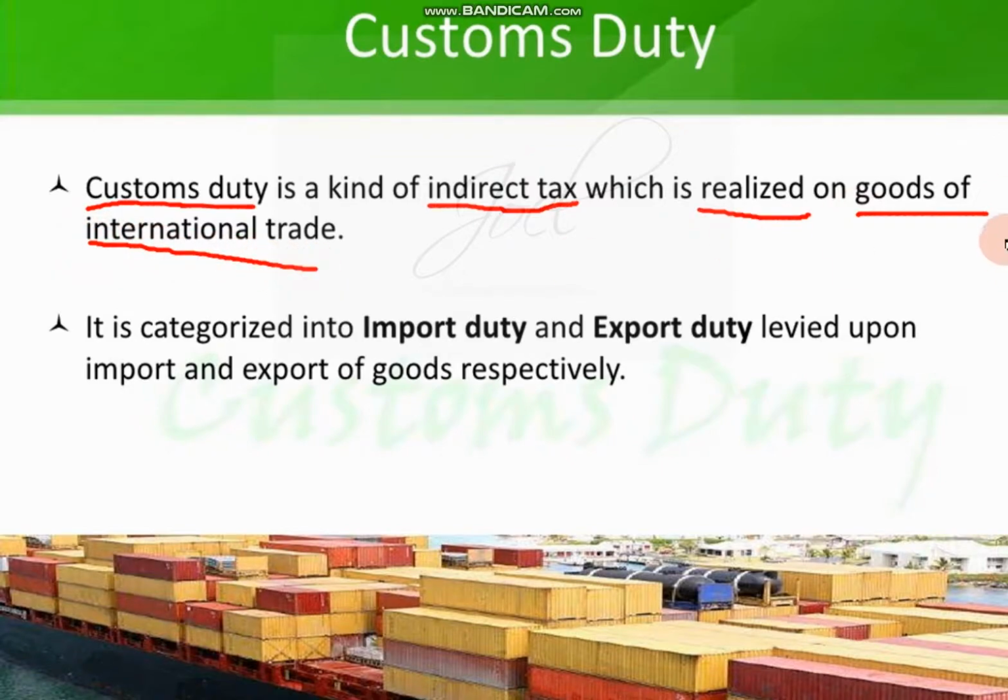So within the country, if you are doing any trade or any sales, then customs duty will not be levied on that particular thing. So it will be realized on what? Goods of international trade. So the sentence continues.